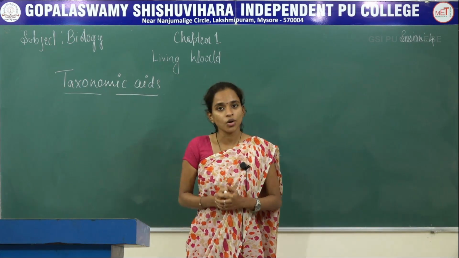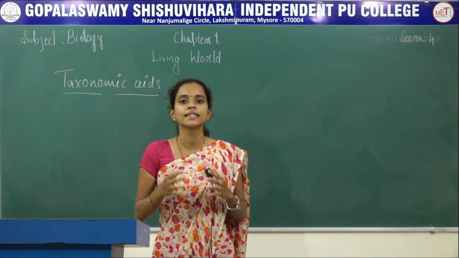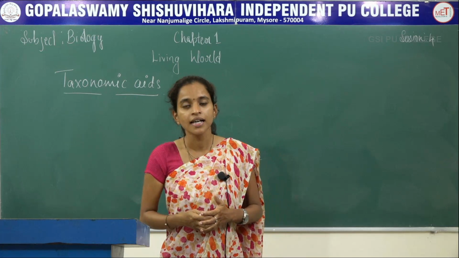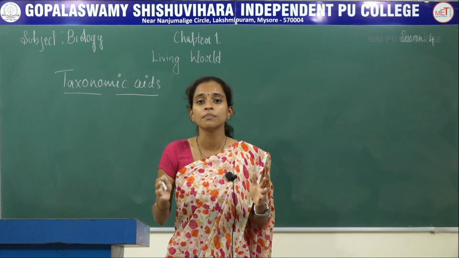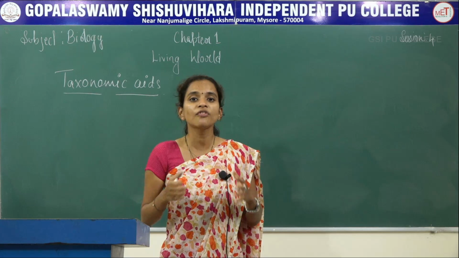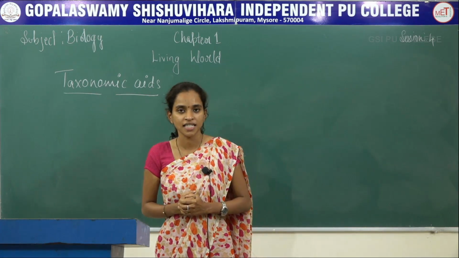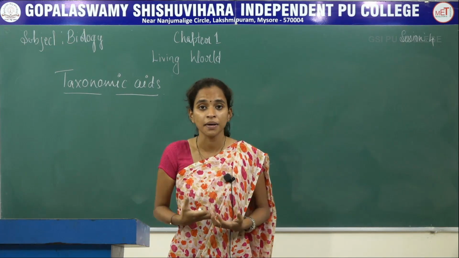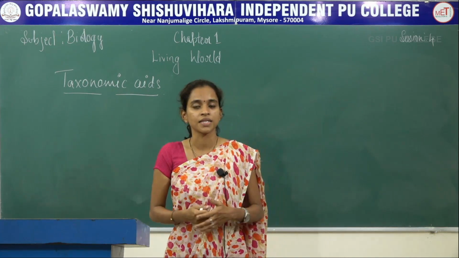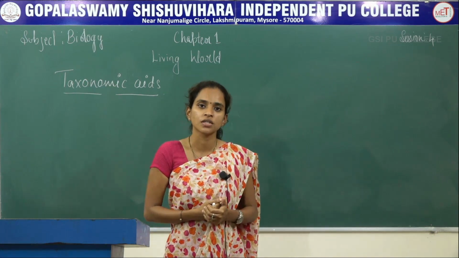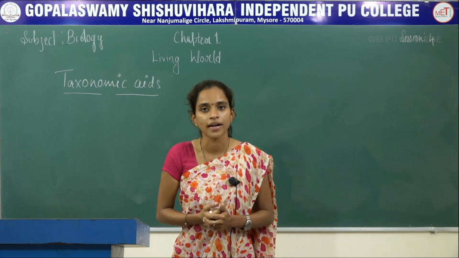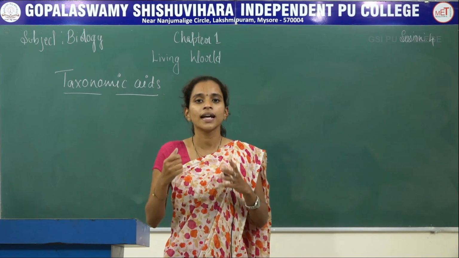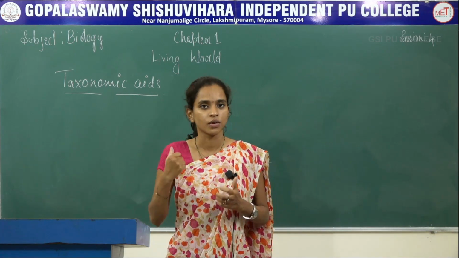When it comes to taxonomic aids, here we will be discussing different types of organisms which have been identified, classified, as well as given a binomial nomenclature. Some biologists have also suggested that it can be used for study purposes by preserving the organisms. Even dead organisms can be used for study as well as living organisms, if they are properly classified and proper nomenclature is provided. So there are different types of taxonomic aids which you are going to study.